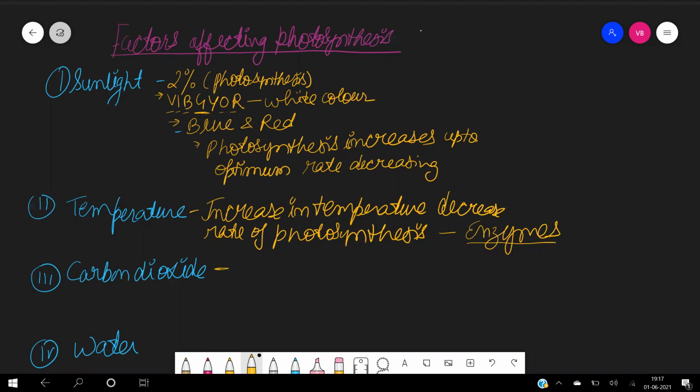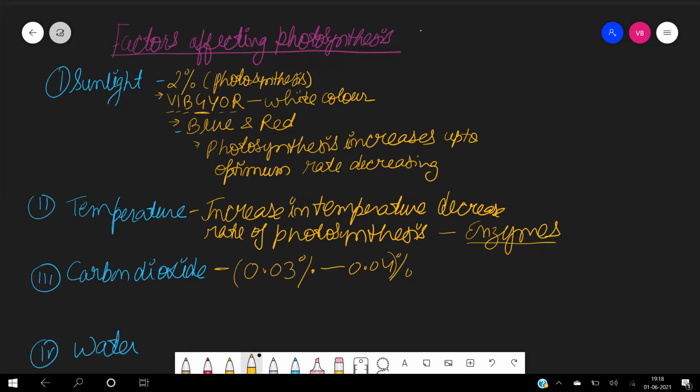Now let us talk about carbon dioxide. Carbon dioxide is also a limiting factor. We know that 0.03% to 0.04% carbon dioxide is available. But if this increases, it doesn't mean that carbon dioxide will increase the photosynthesis process. Actually, if the carbon dioxide concentration increases, it will become very toxic to the plant.